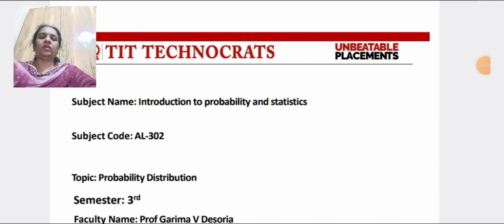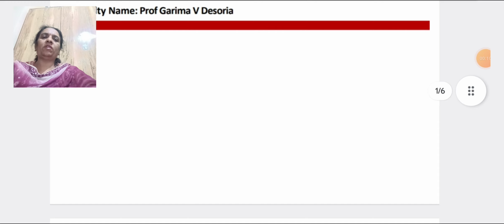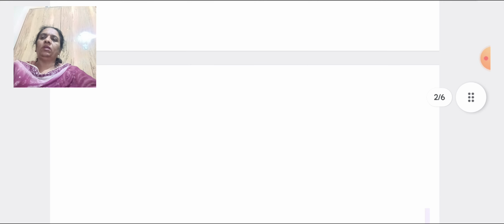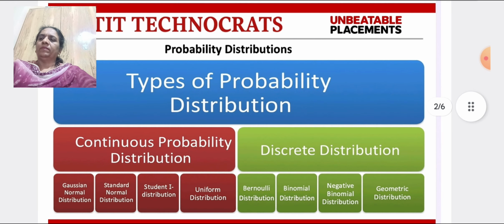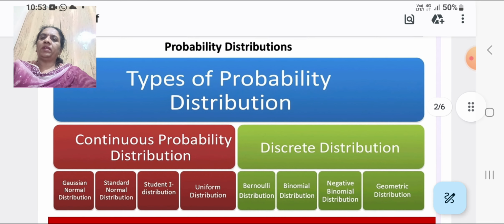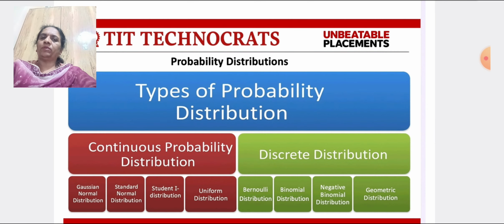Today I am going to deliver my lecture on probability distribution and types of probability distribution. First of all, I would like to define what is probability distribution. Probability distributions are theoretical distributions. Actually, probability distributions are not based on actual observation or experiment, but they can be derived mathematically from certain predetermined hypotheses.